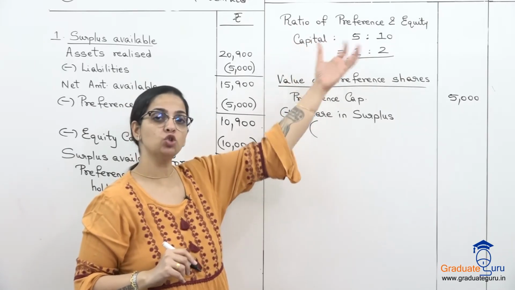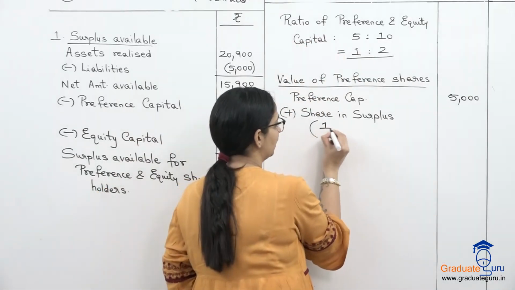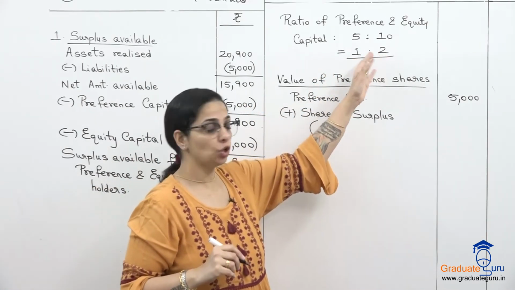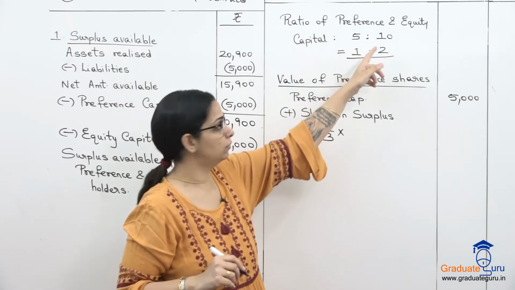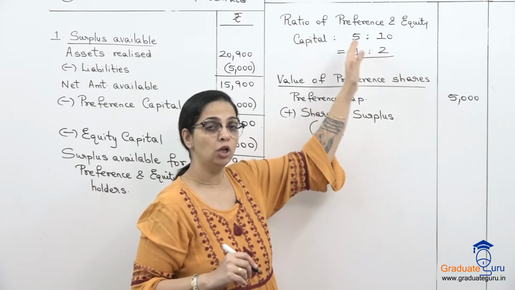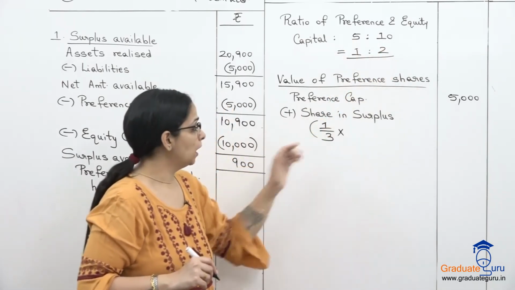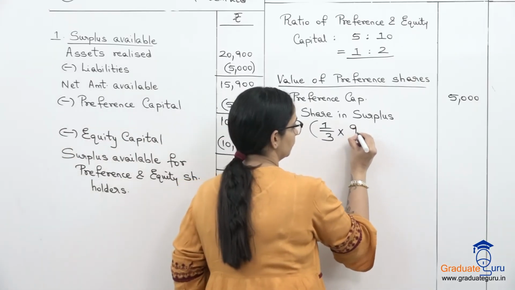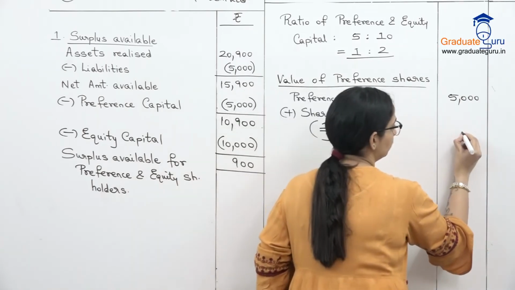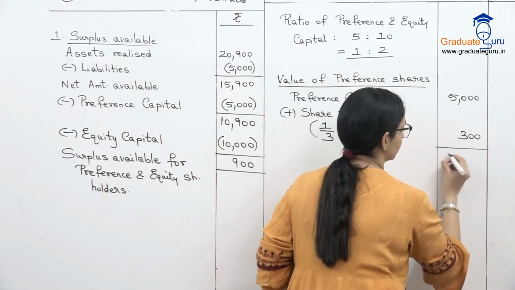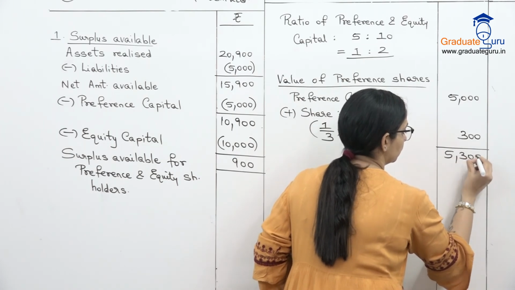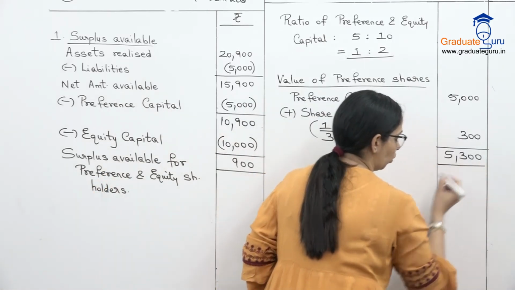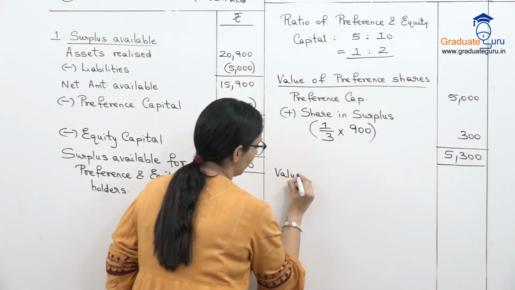One part is preference, two parts is equity. So for preference the ratio is 1/3. How did I get 3? When you take the ratio, it is 1/1 plus 2, so 3. Here 2/1 plus 2, which is 3. So 1/3, 2/3. So 1/3 into what was my surplus? 900. So this will be 300. So 5,300 is the total amount for the preference shareholders.